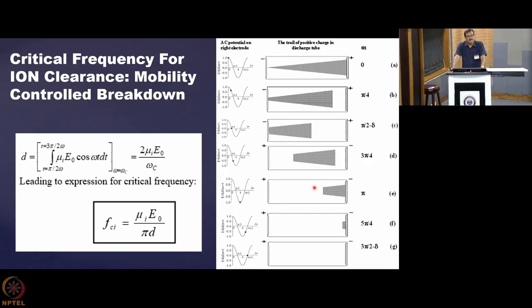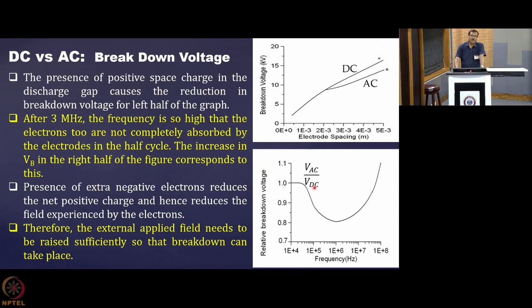So sometimes in AC breakdown we see that discharge is happening at a much lower breakdown voltage. If we plot the breakdown voltage for AC by breakdown voltage for DC, you see that at lower frequency they are the same, because all the charges are getting cleared. But as you increase the frequency, some charges stay there, and they assist the breakdown mechanism. But as you increase the frequency further, you see that the breakdown voltage is again increasing.